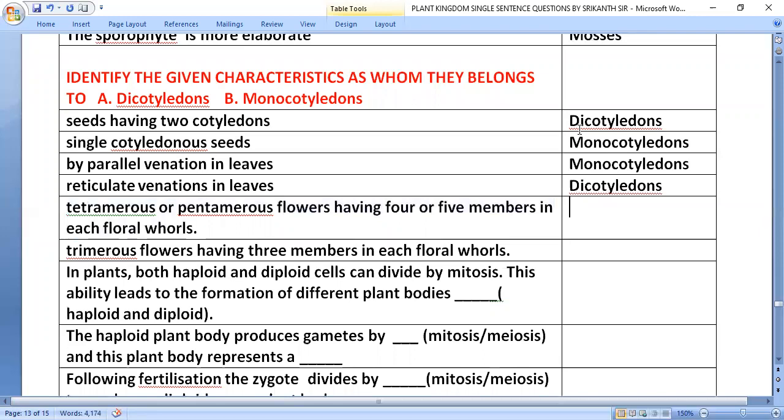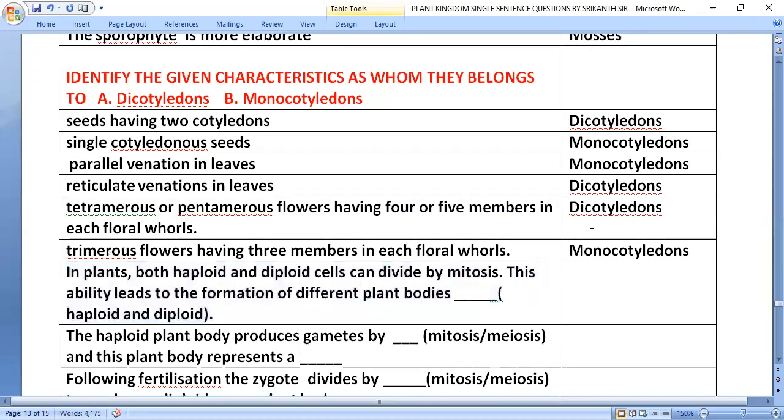Tetramerous or pentamerous flowers, having 4 or 5 members in each floral whorl, that is in dicotyledons. Trimerous flowers, having 3 members in each floral whorl, that is in monocotyledons.